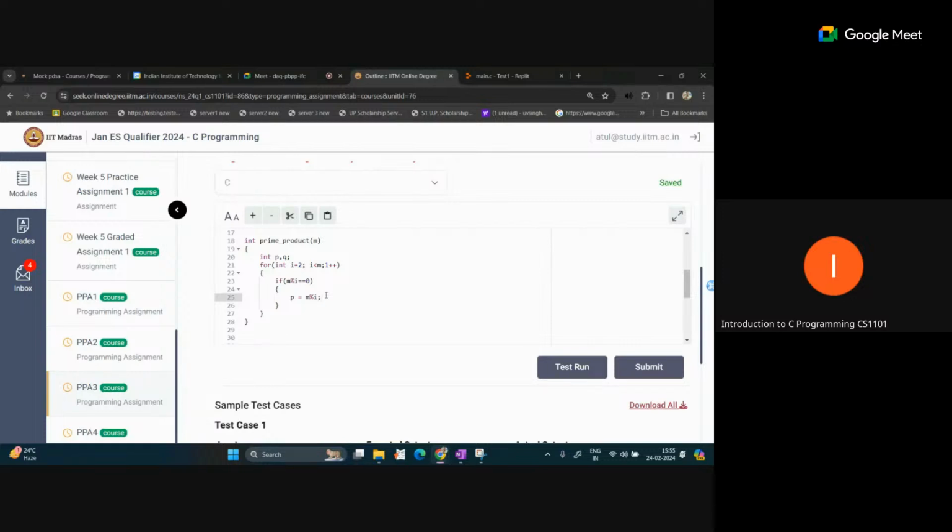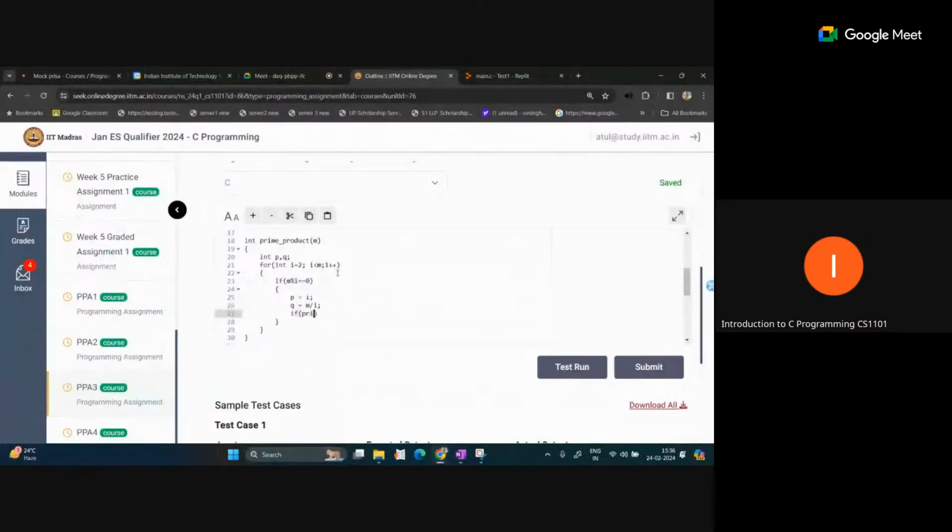So if the remainder is 0, that means our p value will become i. Okay, p equal to i. Now for the q value, you can write like this. So q equal to m divide i. Now check if both are prime. Prime means we have already written this prime function, so just pass this value p and q.